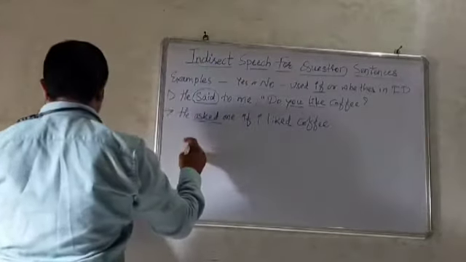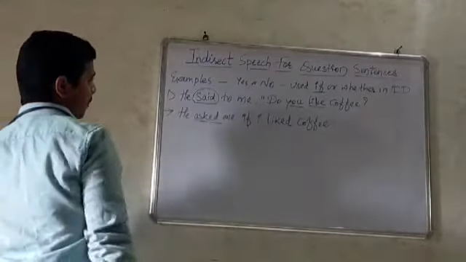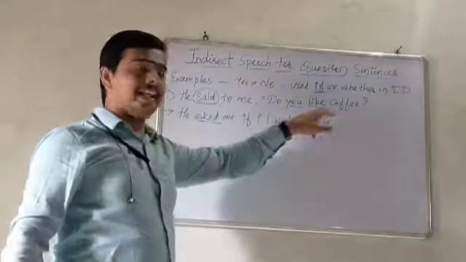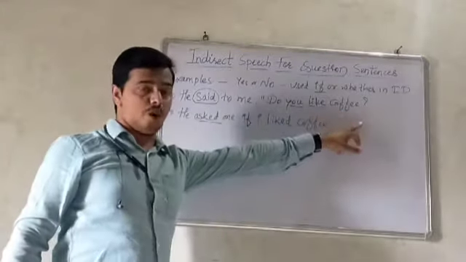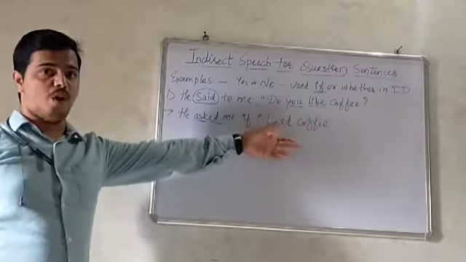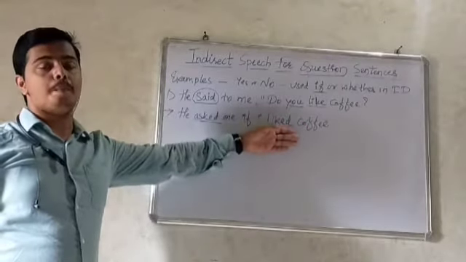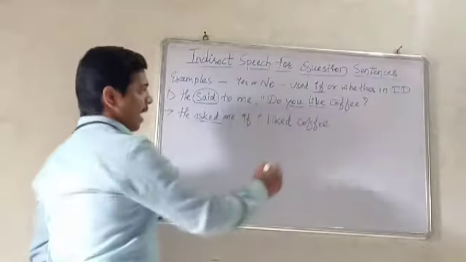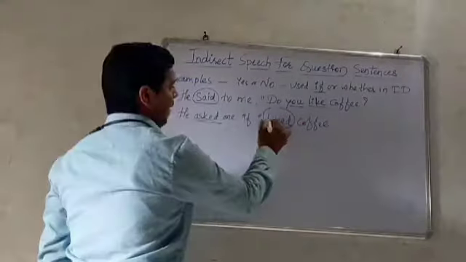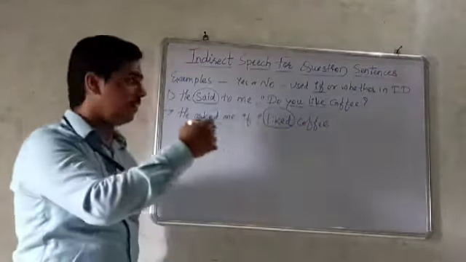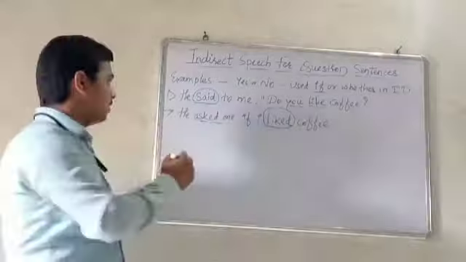He asked me if I like coffee. So this sentence is in present form. So present form changes into past form. So like changes into liked. He asked me if I liked coffee.